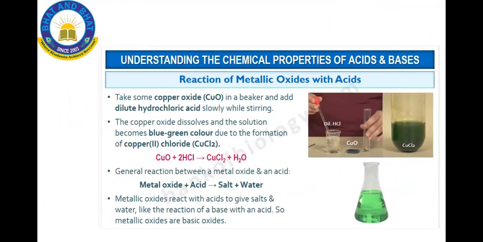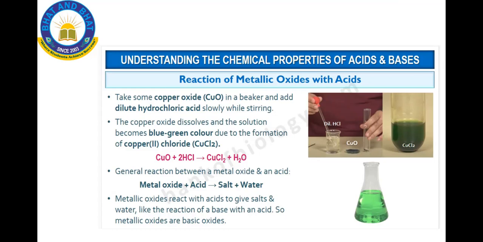Copper oxides or the metallic oxides react with an acid to form salt and water. Metal reacts with an acid to form salt and hydrogen gas. Metal oxide reacts with an acid to form salt and water. I repeat, metal plus acid gives salt and hydrogen gas. Hydrogen gas is released.